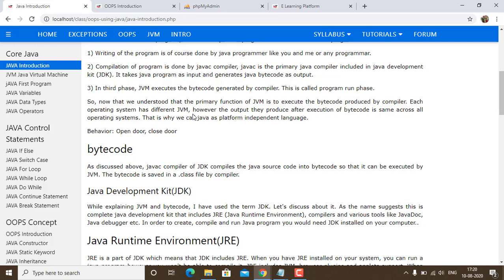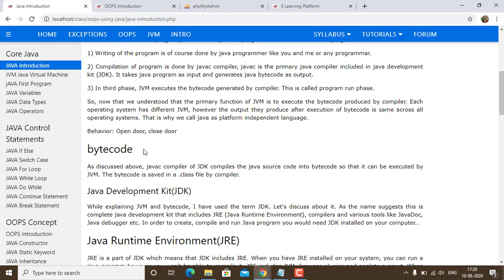Whenever you read about that, if somebody asks how we can call Java platform dependent, we say actually it is JVM dependent, and every OS has its own JVM. This is what we call it.